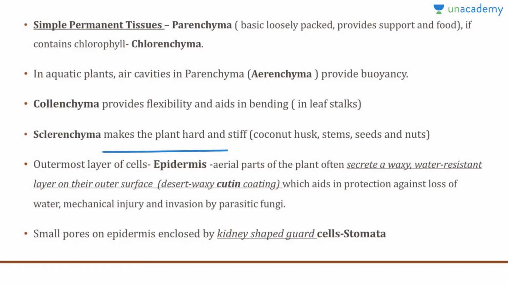The outermost layer of cells is known as the epidermis, and often the aerial parts of some plants, especially in desert areas, secrete a waxy water-resistant layer on the outer surface, which is known as the cutin coating. It aids in protection against loss of water and also helps in preventing mechanical injury and invasion by parasitic fungi.